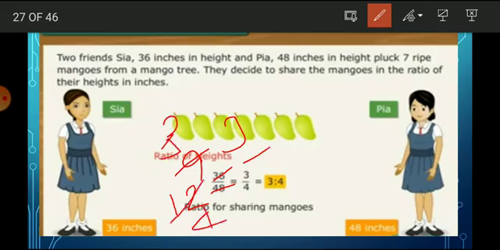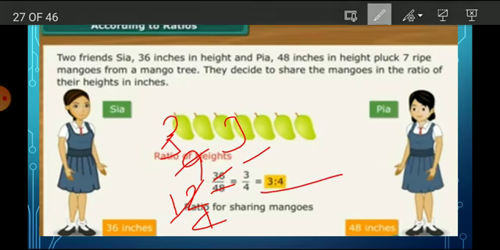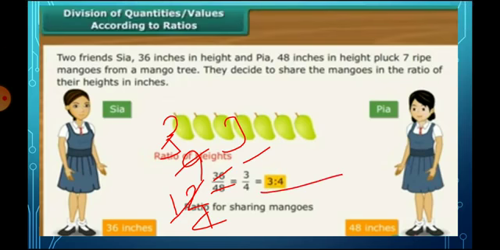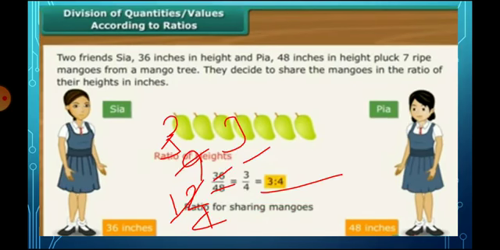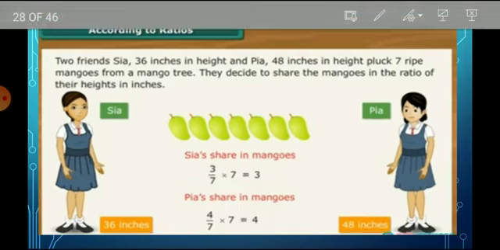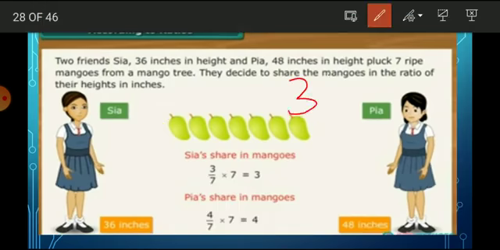So the value is 3 by 4. The ratio is 3 is to 4. So the ratio for sharing mangoes is 3 is to 4. Now they want to share the mangoes, so we mention here 3 is to 4.